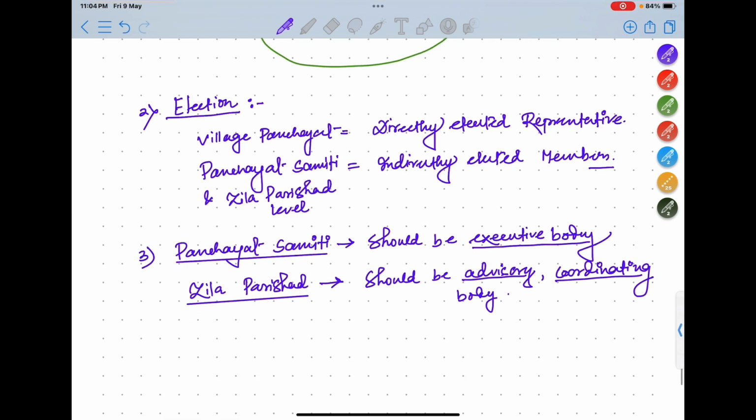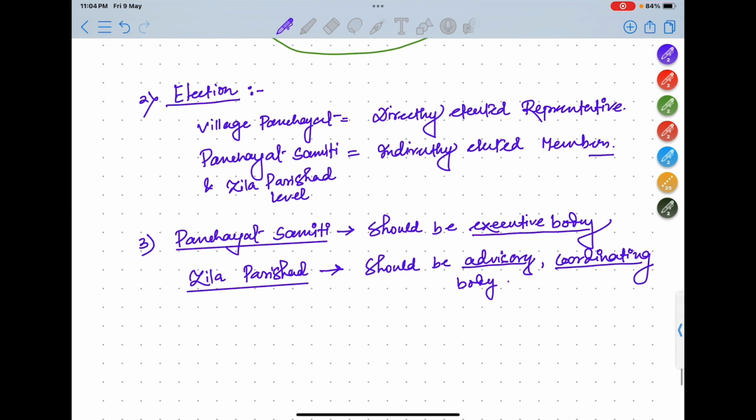Balwant Rai Mehta committee recommended village panchayat members would be directly elected, and panchayat samiti and Zila Parishad members will be indirectly elected. And the work of panchayat samiti would be like an executive body.